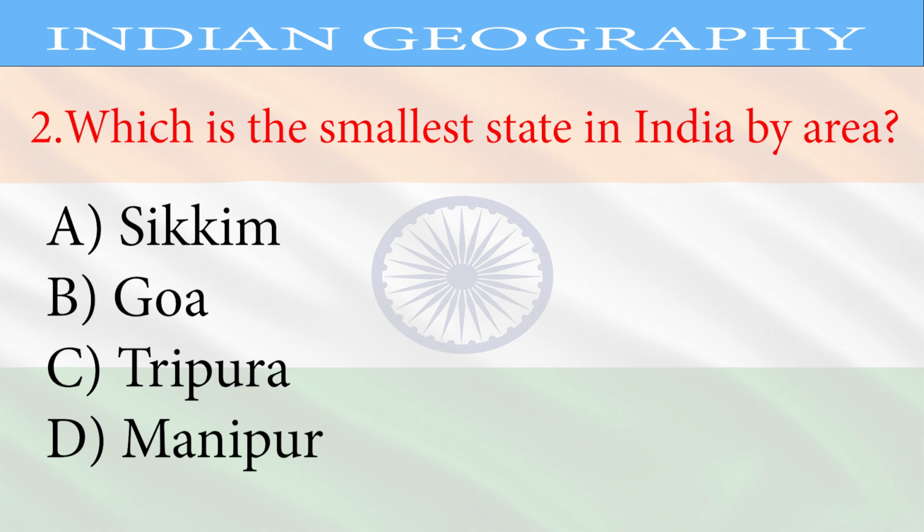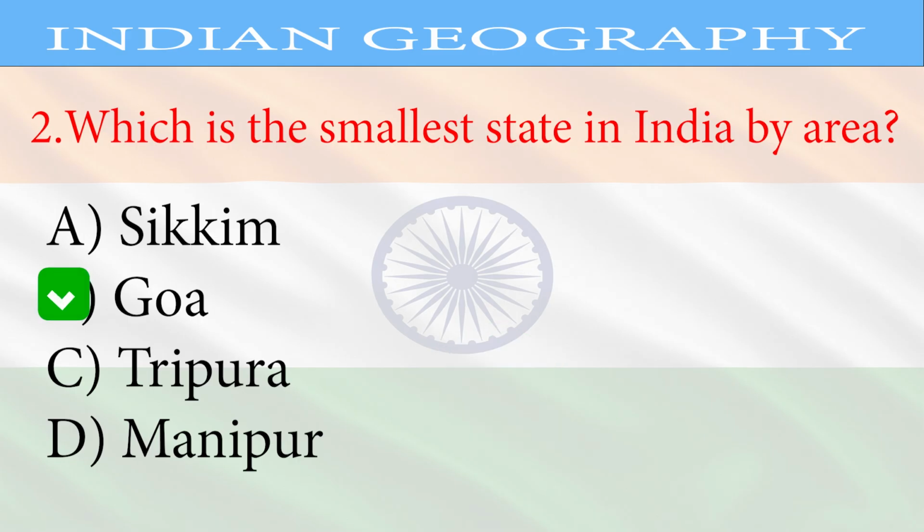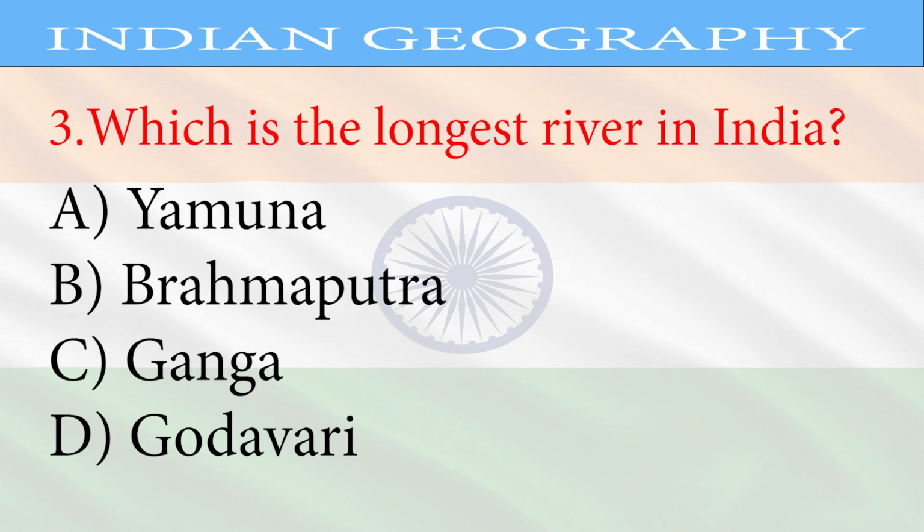Question 2. Which is the smallest state in India by area? A. Sikkim, B. Goa, C. Tripura, D. Manipur. Correct answer, Goa.